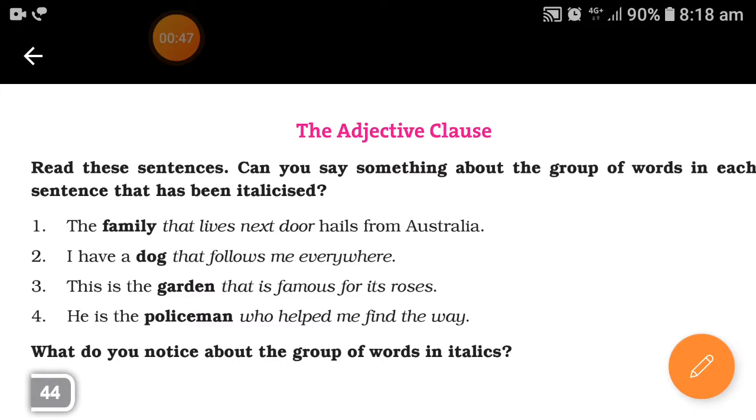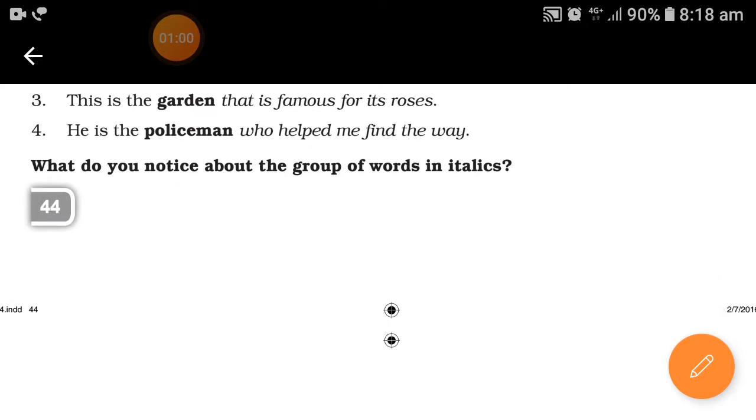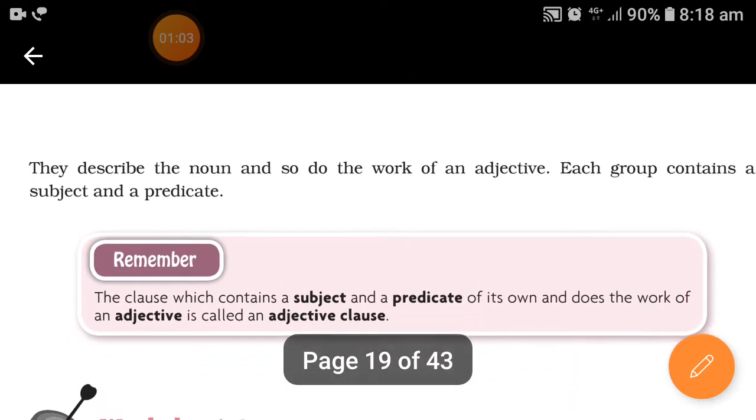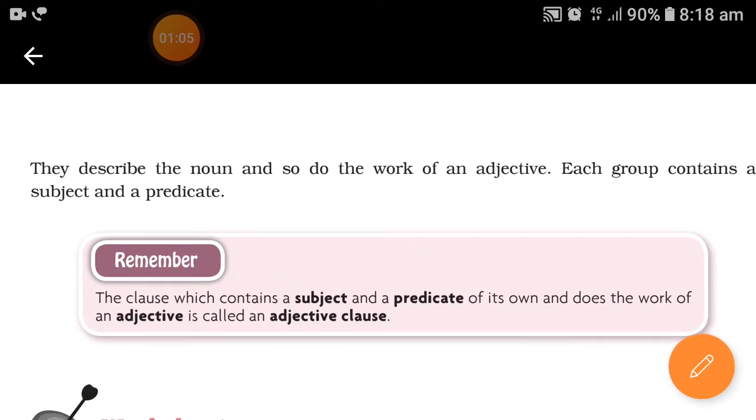Who helped me find the way? Who is that person? It's the policeman. So this particular clause is describing the police. So the clauses which actually describe the noun in the sentence are known as adjective clauses.